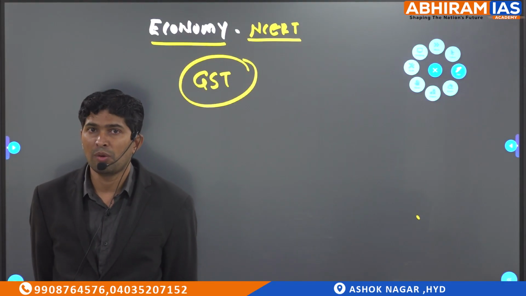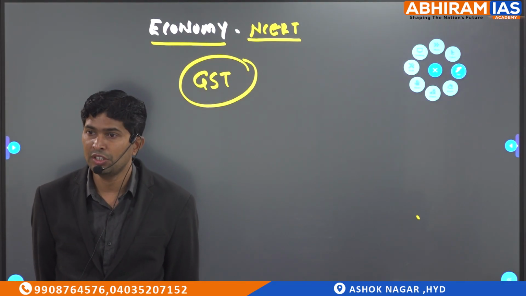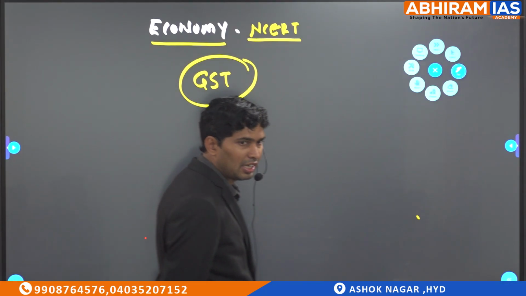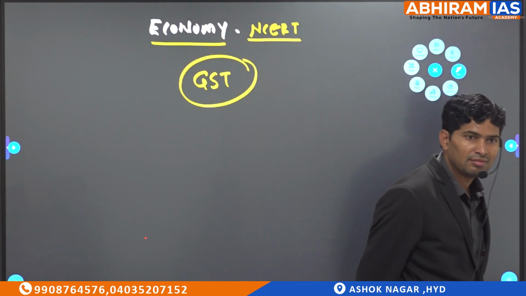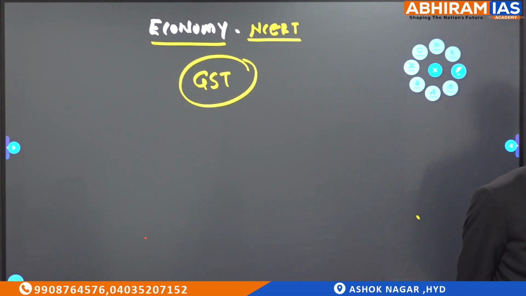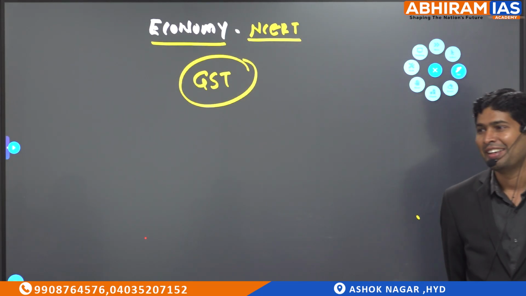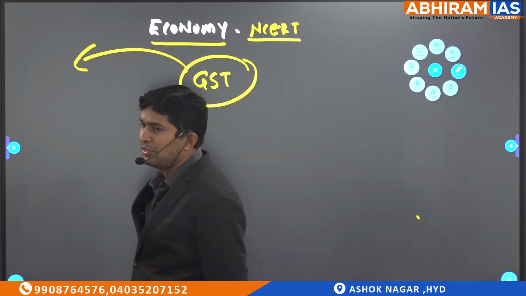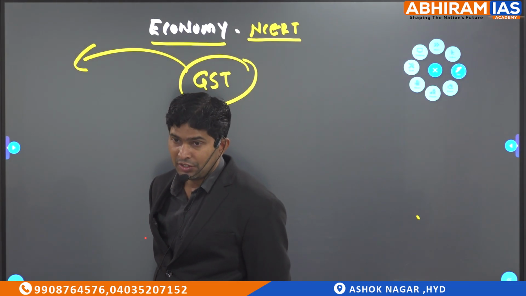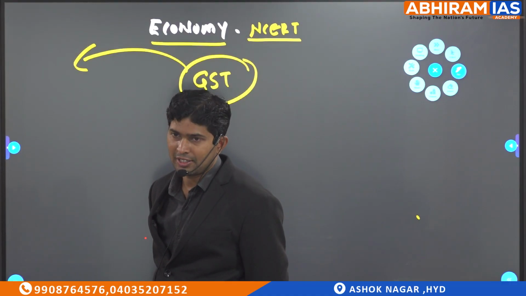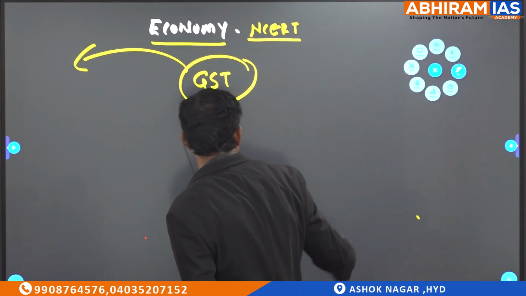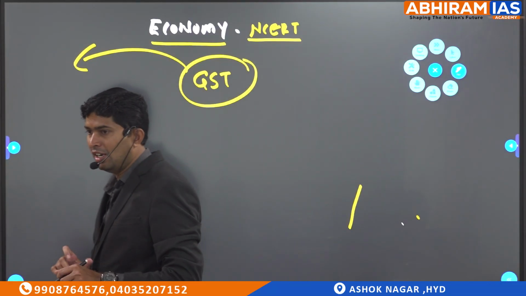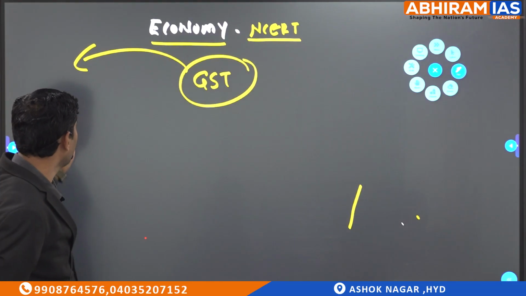So to prevent these problems, we came up with one more suggestion, that's called GST. So what is GST? Gold and silver tax? Goods and services tax. Earlier also, many times there was a proposal to introduce GST, but states did not accept. Why did states not accept, sir? Because states lost operational autonomy of collecting indirect taxes.